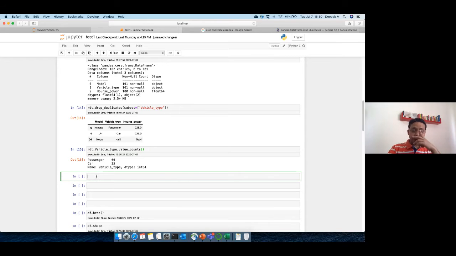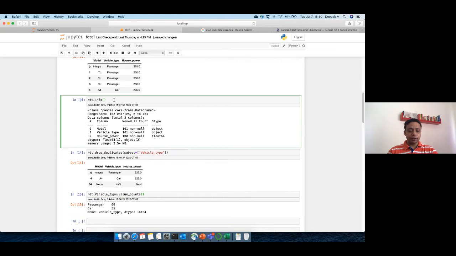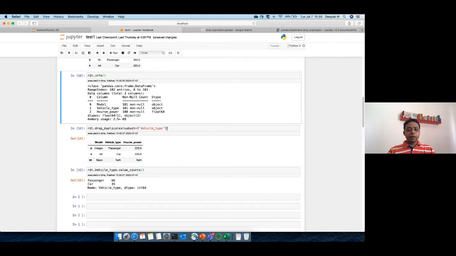I'm not yet changing anything, because you can see I'm not doing anything to RDT. I'm doing it in a separate instance. So basically I've not overwritten anything on the RDT. If I run this code again, you will see it still has 102 entries and so many columns. If I write here inplace equal to true, only then it will get changed.